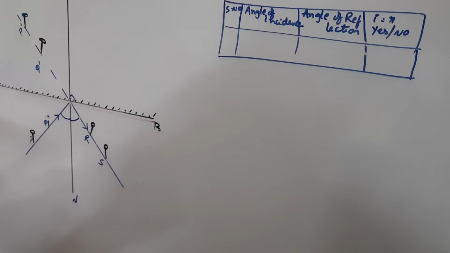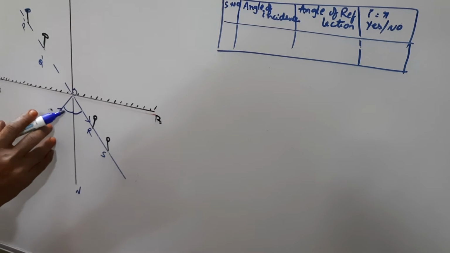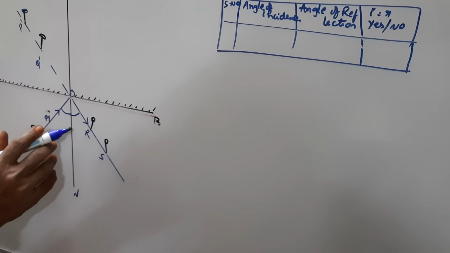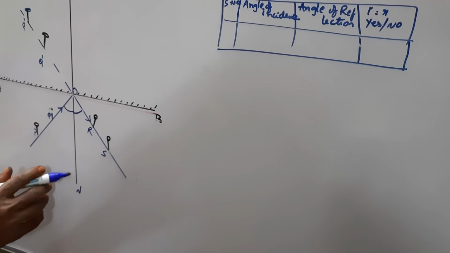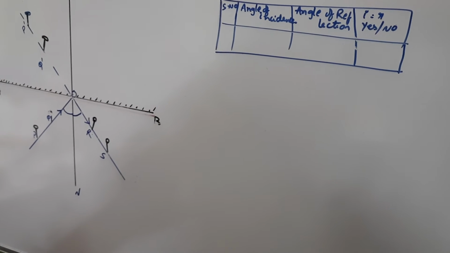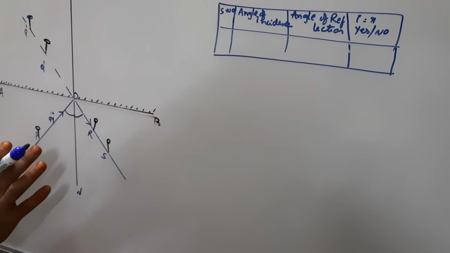Repeat the experiment for different angles. If you go on changing the angle, here if it is 60 degrees, you should measure the angle between RS and ON. It should also normally be 60 degrees. If it is 90 degrees, what is going to happen?